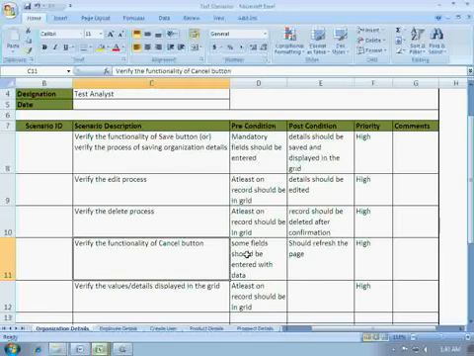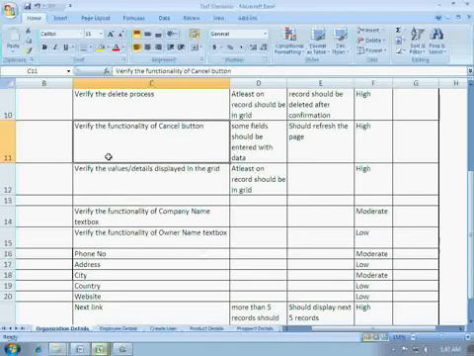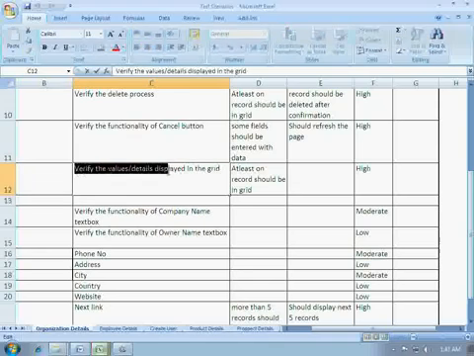And the priority we have given this as high, some might give this a moderate one, but I gave this as a high. And after that we have verify the values or details displayed in the grid. Okay, so this is actually the column names displayed in the grid. What are the column names displayed in the grid we are checking here with this scenario.